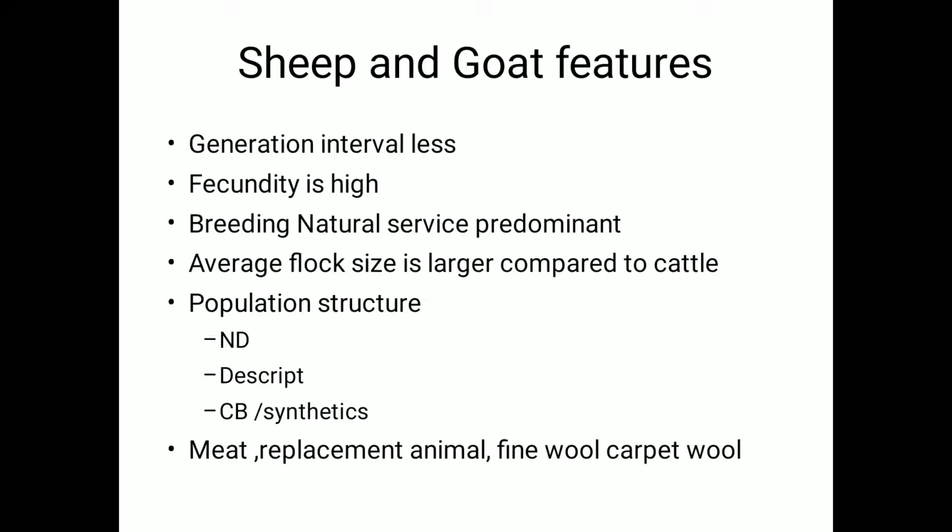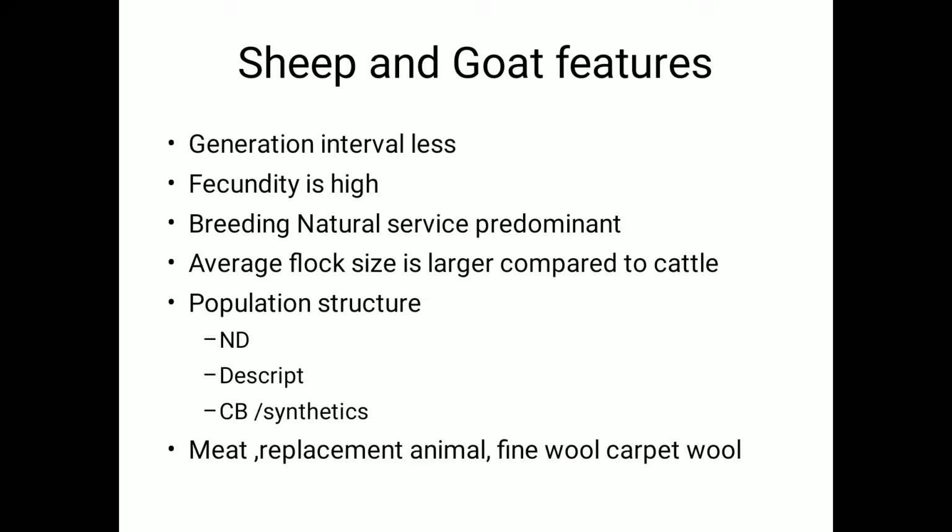One year, or 13 months, is the generation interval in the case of sheep and goats. Generation interval is the unit time required for the production of the next generation of individuals. That is far less in sheep and goats. The second point is that fecundity is very high in sheep and goats.